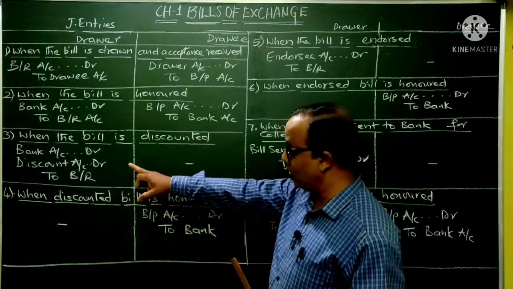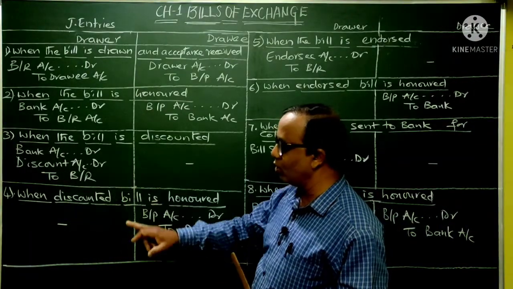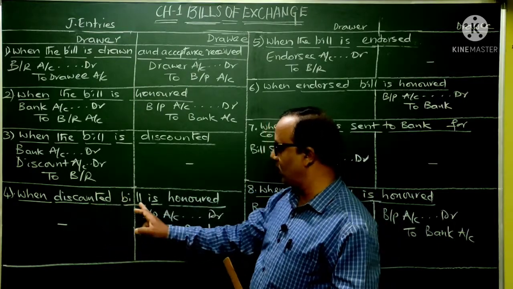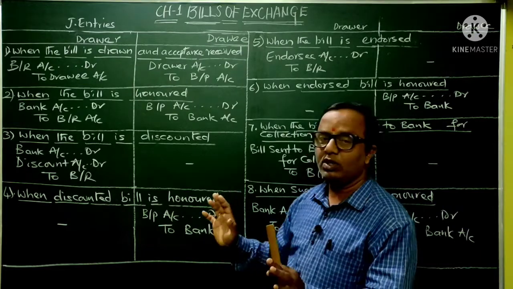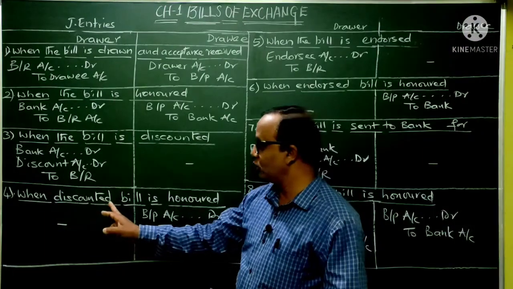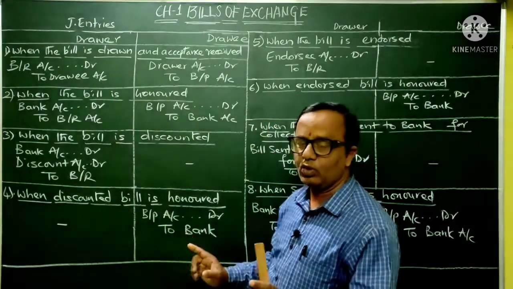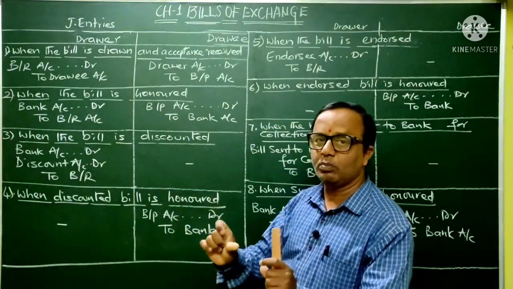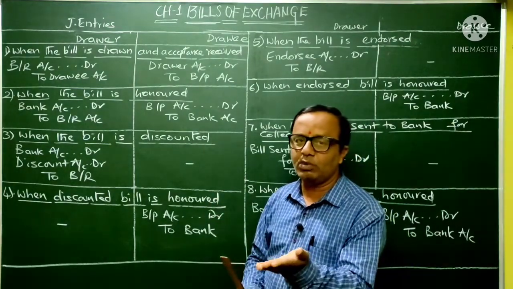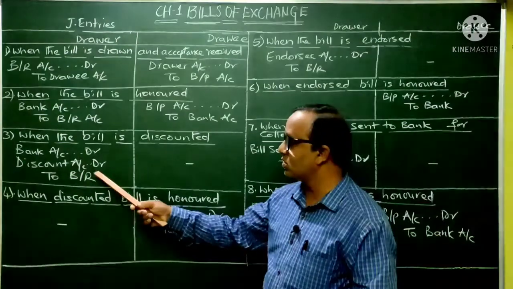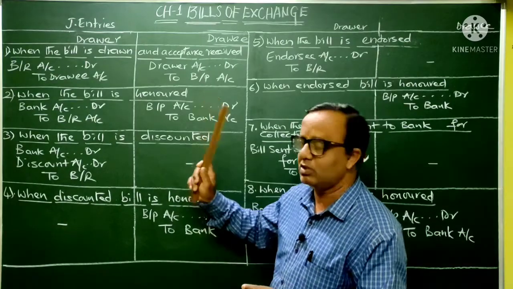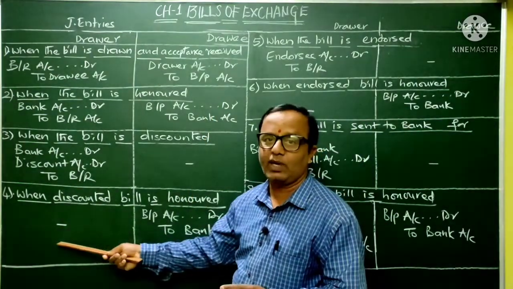Now next, when this discounted bill is honored on the due date, what will be the entry here? This is the next situation. When a discounted bill is honored on the due date, honored means here the drawee will be making payment on that particular bill. Now you can imagine the situation. Who is making the payment? The drawee is making the payment, and who is receiving the money? The person who is having the bill with him on the due date. Who is having it in this case? Since it is discounted, the banker is having it. So the drawee is making the payment, the banker is receiving. So in the books of the drawer, we will not have any entry.